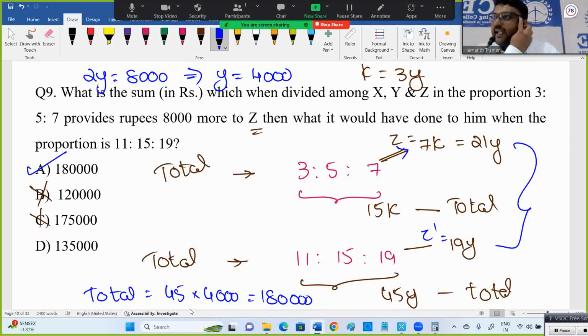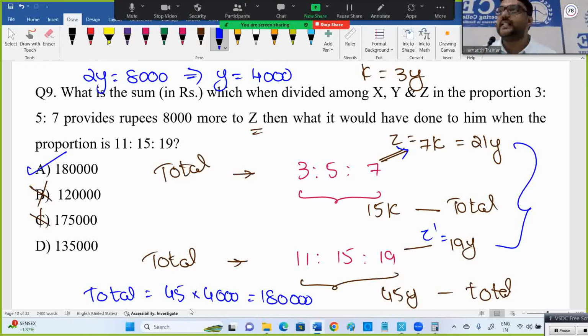As per in terms of Y, first one is 21Y, second one is 19Y, the difference is 2Y, they given as 8,000. So Y is nothing but 4,000. Total is 45Y, or calculate K and 15K also fine. Anything is okay. In this question, they can ask plenty of other things. What is Y amount as per the initial one? X amount, they can ask a lot of questions actually. But fine, anyhow, this is about total. Total is nothing but 1,80,000.